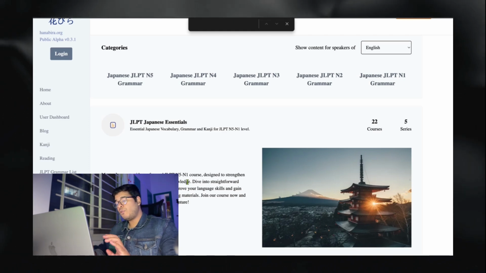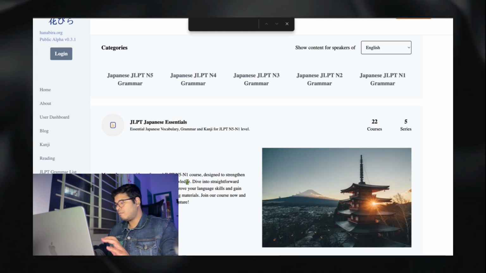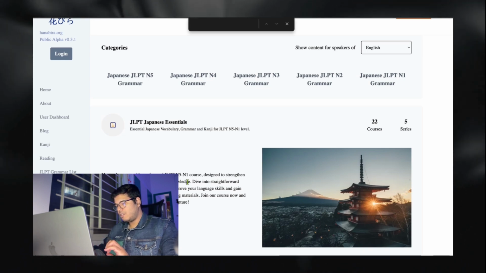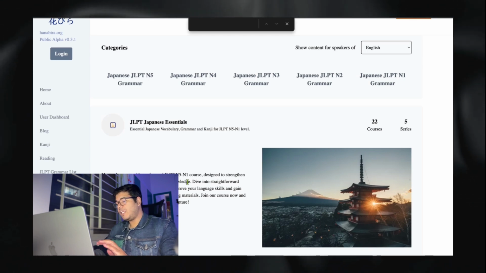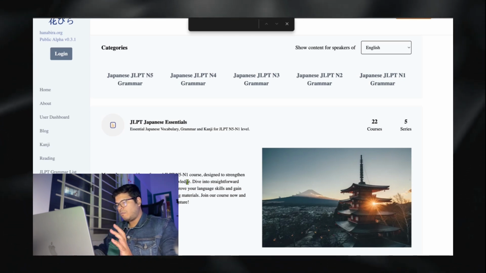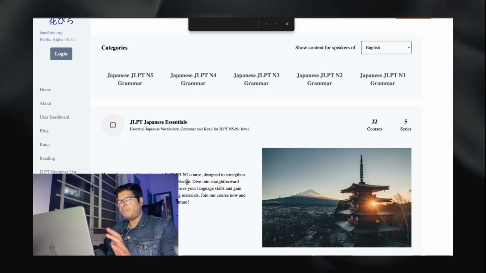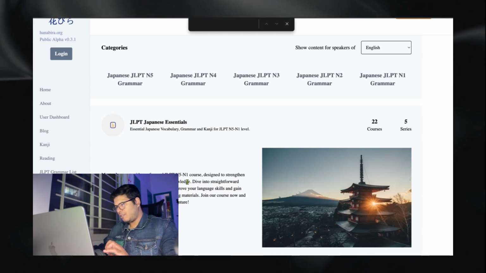For the keyword improve Japanese reading or Hanabira Japanese reading, you can do some content like using Hanabira to improve your Japanese reading skills. One more could be effective study techniques for JLPT N5 to N1, and a comprehensive guide to Japanese grammar for JLPT: 2024, 2025. You can play around with that.